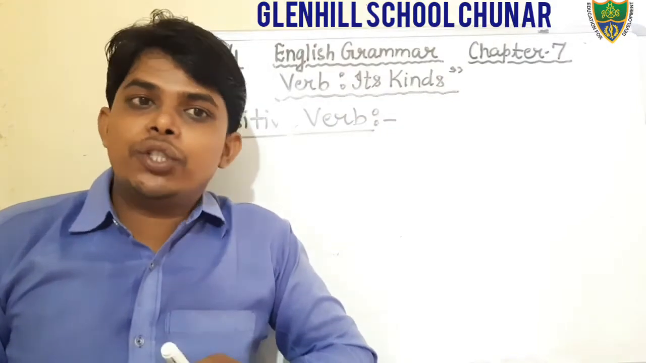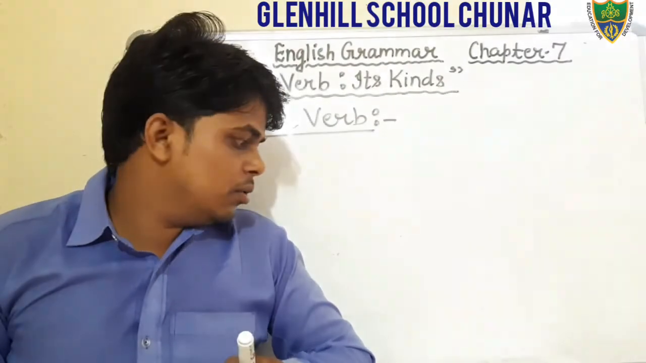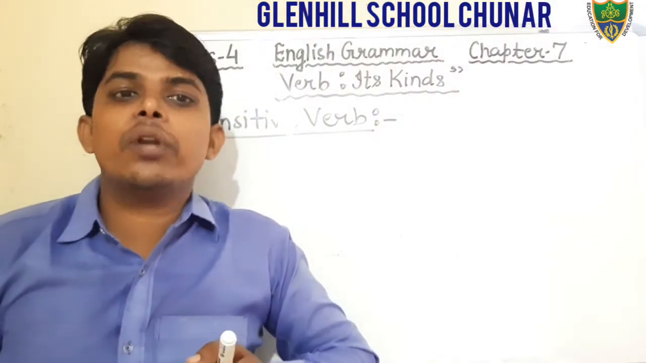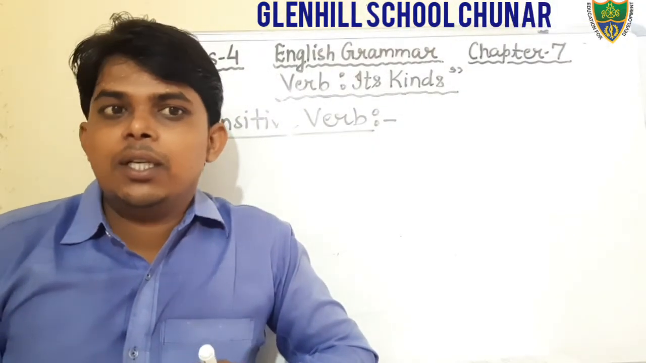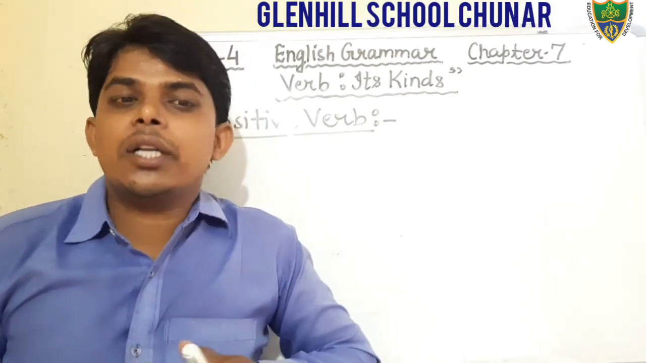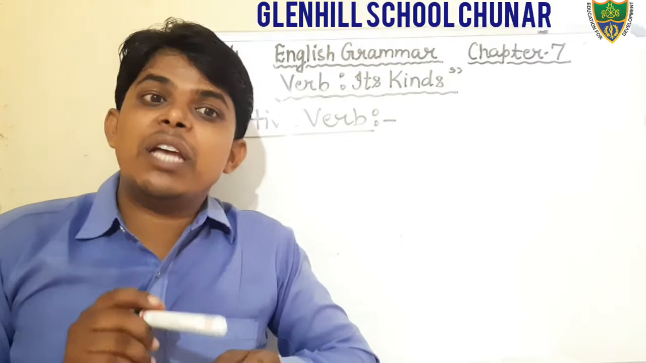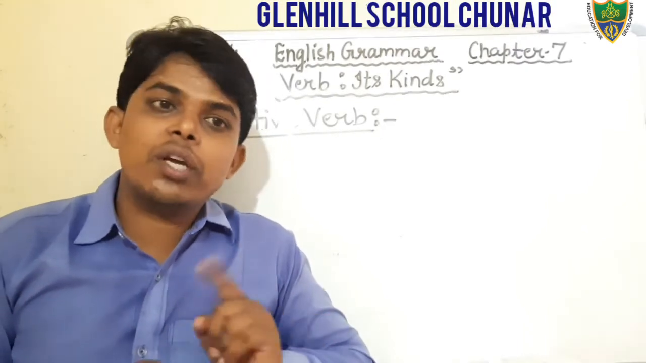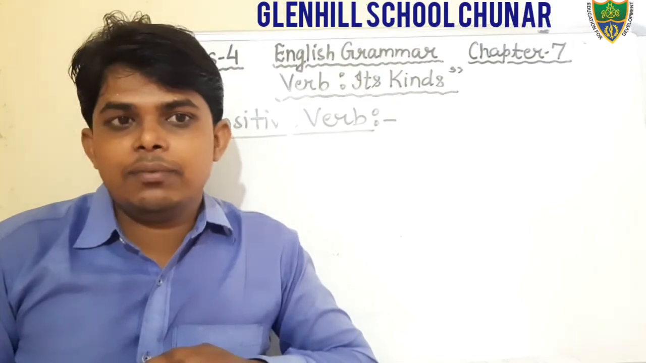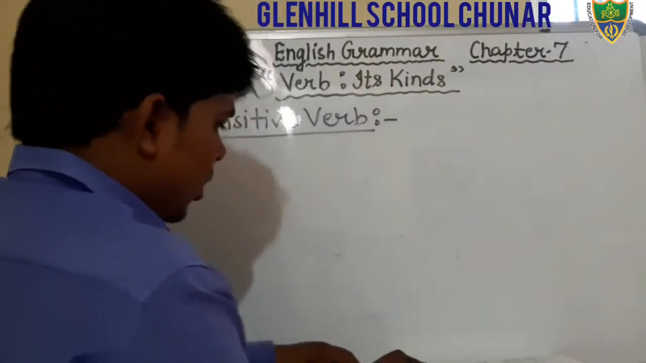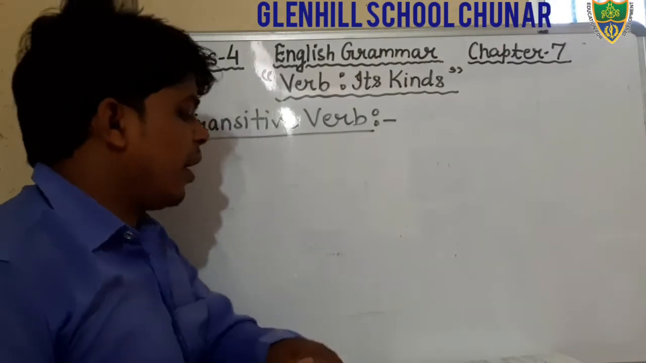The verb used with an object is known as transitive verb. Or you can say the verb that needs an object to complete the sentence is known as transitive verb. Okay, just write down the verb used. Okay students, just put the heading transitive verb and write about it.